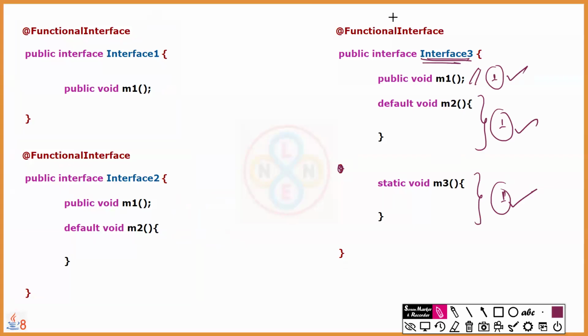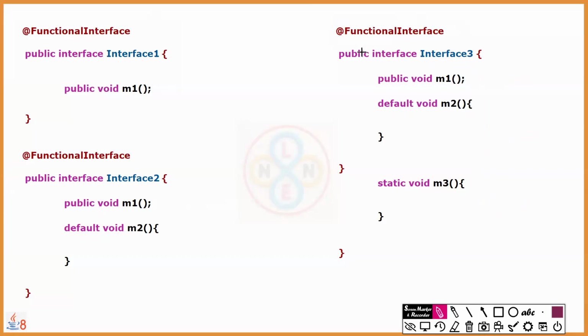Now, still can we declare this as a function interface or not? Allowed or not? It's allowed to be declared. Therefore, this is one more example of an interface which can be a function interface. Conclusion: a function interface can have n number of default methods along with one abstract method, and n number of defaults and statics also together along with one abstract method. So all such interfaces can be declared as functional interfaces. That's the takeaway from this discussion. Am I clear? Yes, sir. Then let's move on.